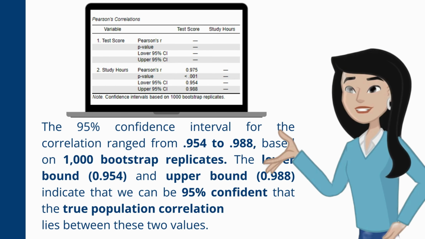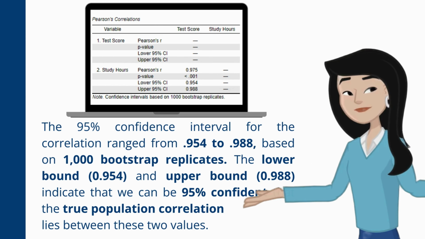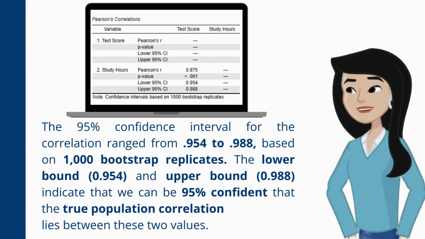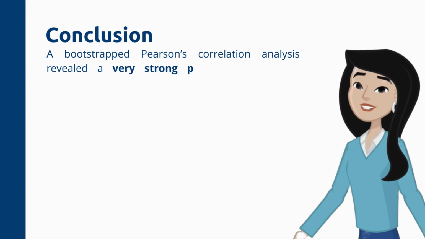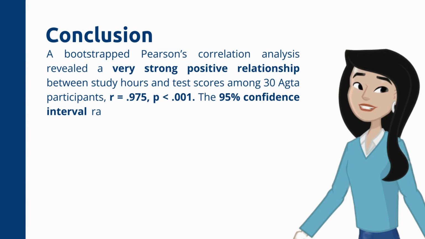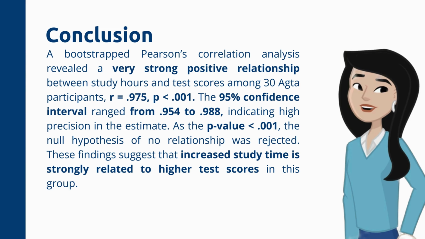Therefore, the result is statistically significant, indicating that the observed relationship is unlikely to be due to random chance. As such, the null hypothesis is rejected in favor of the alternative hypothesis. These findings suggest that increased study time is strongly related to higher test scores among the participants.